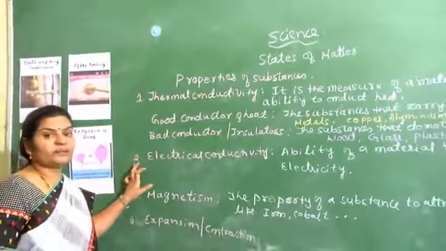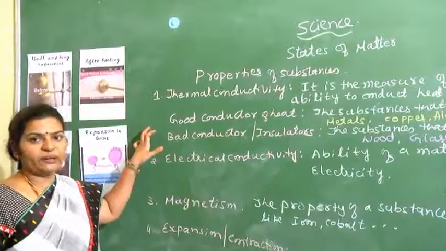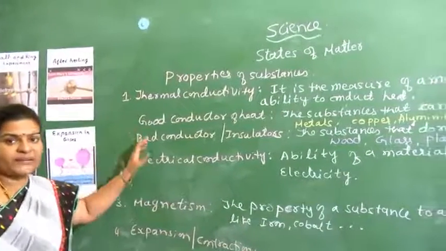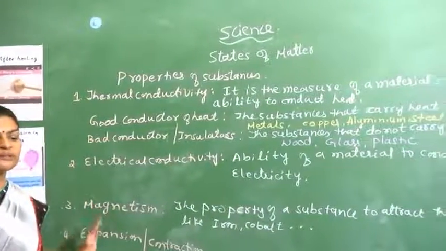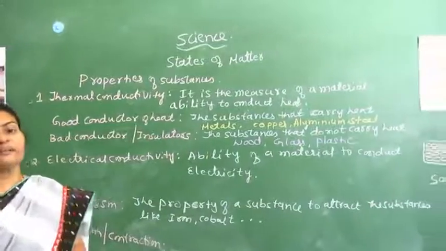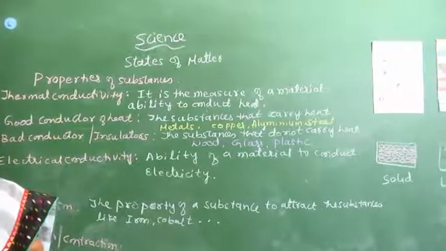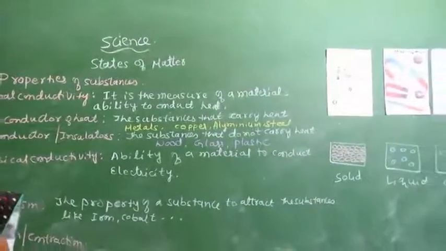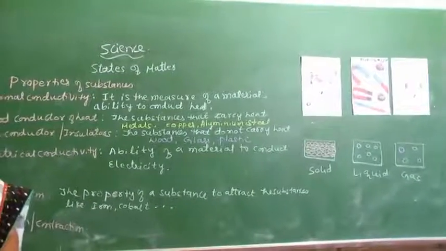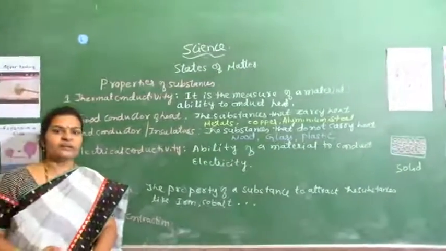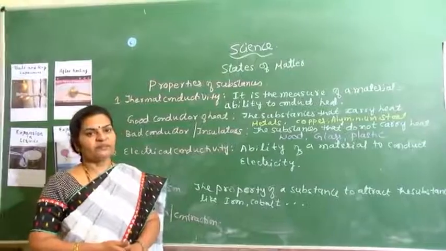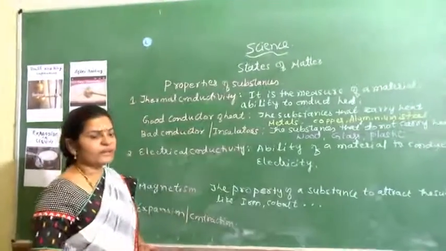Because of this conduction property of metals, in our houses we use vessels made of steel, the cooker is made of aluminium, and we also use copper-bottom vessels because copper is a good conductor of heat.